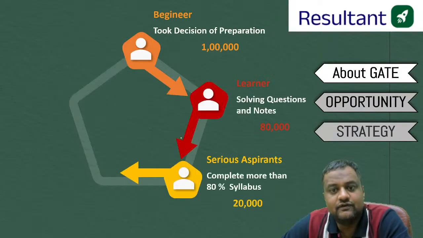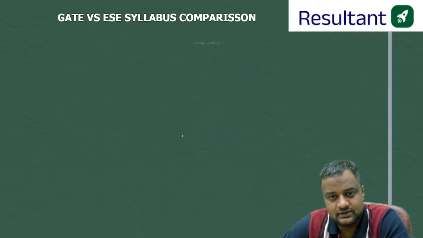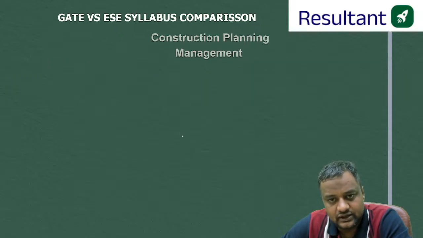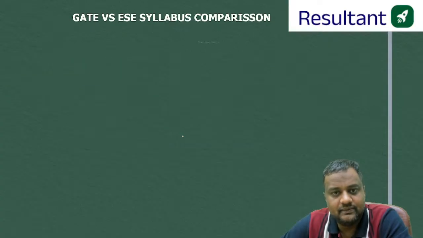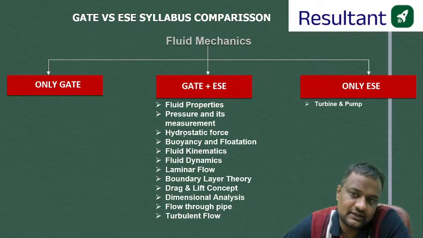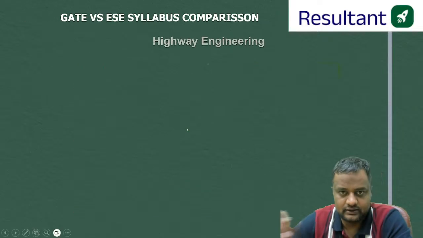So I have done this for every subject, guys. Whoever wants this, please mail me at abhinav@resultant.in. And you will be getting this data for fluid mechanics: what is in GATE and ESE, what is only in ESE, there is nothing only in GATE, and what is important and what is not important.